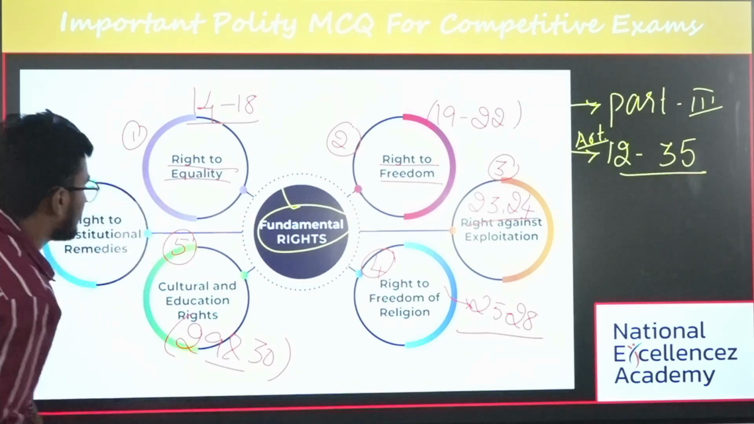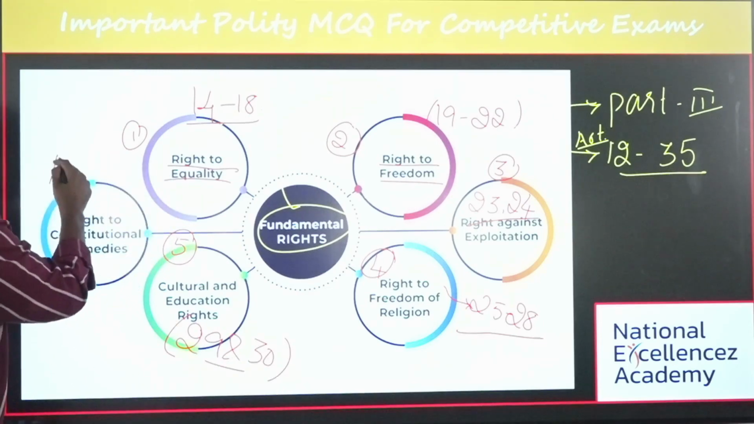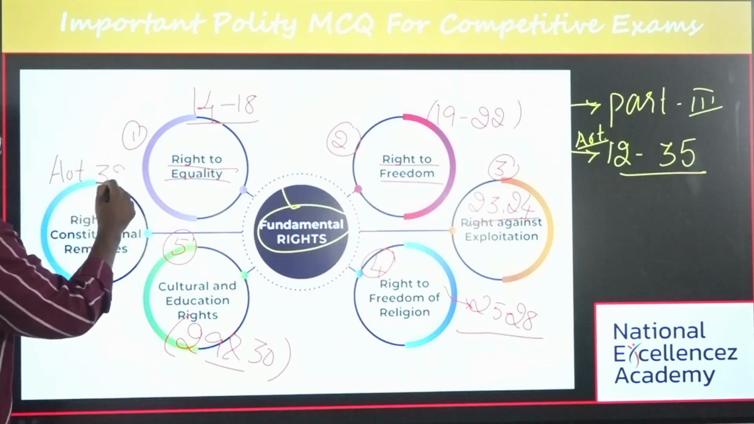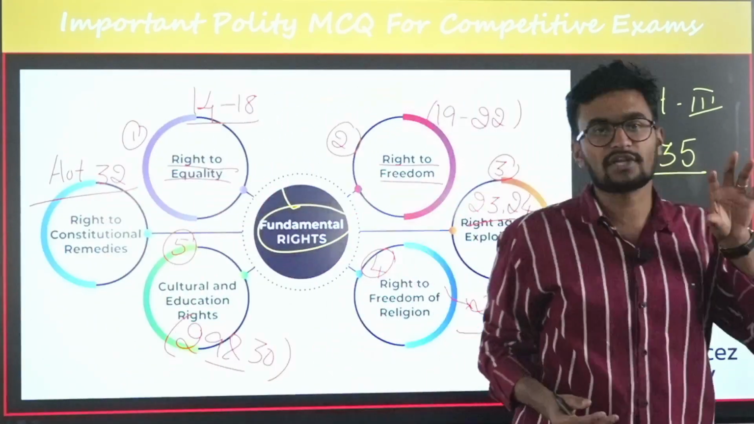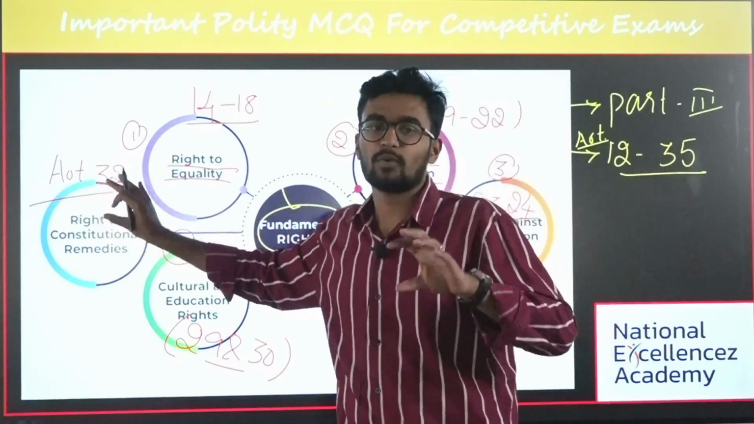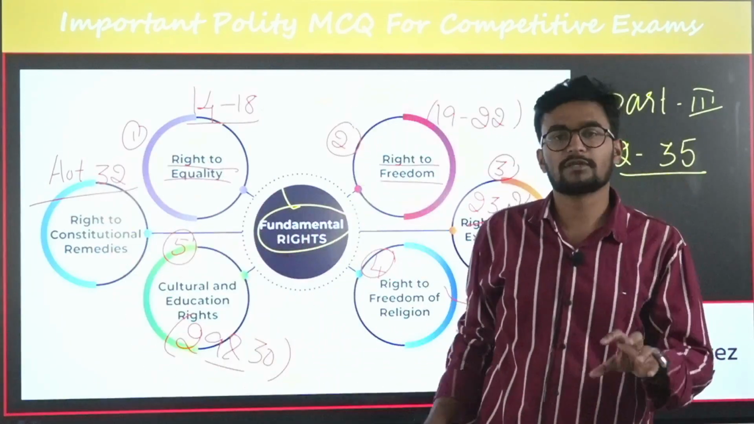And the last one is Article 32. This article is most important, which talks about the right to constitutional remedies, specifically with respect to writs. Article 32 talks about writs.